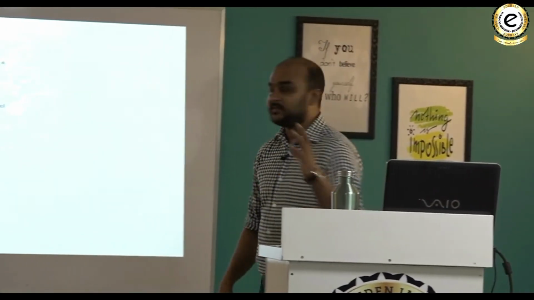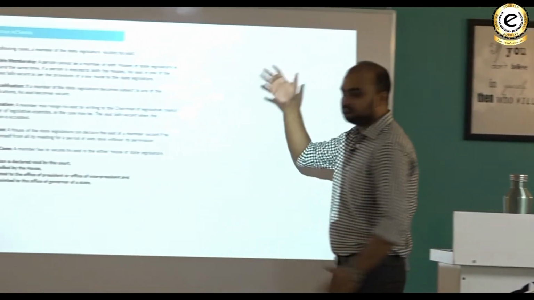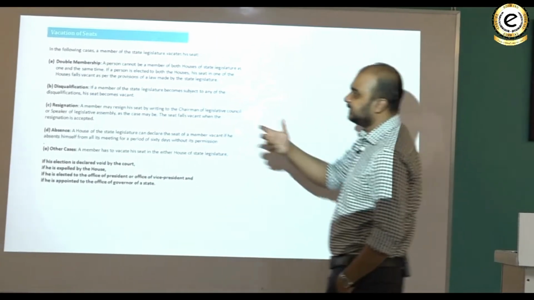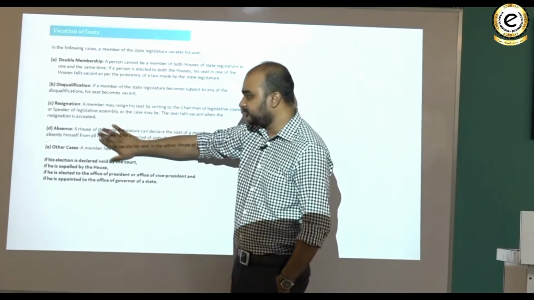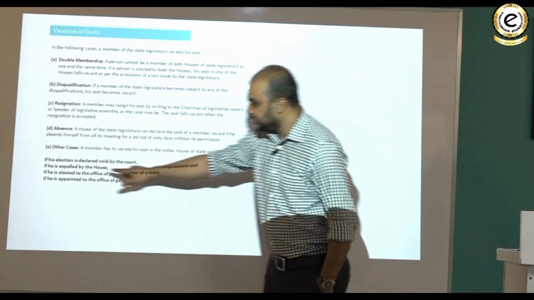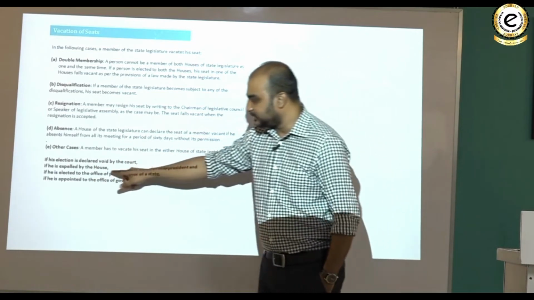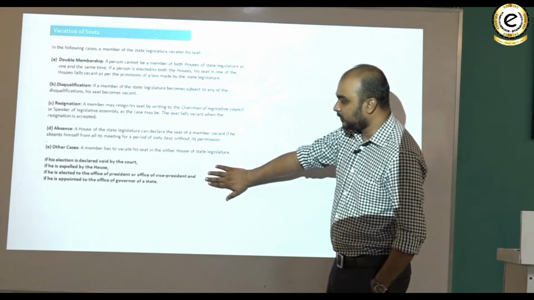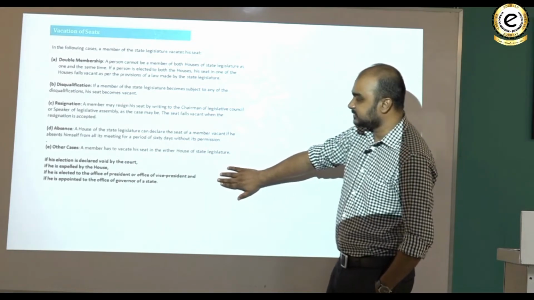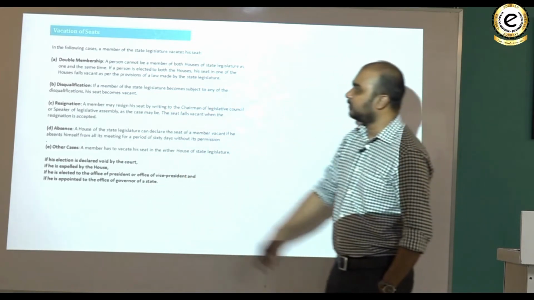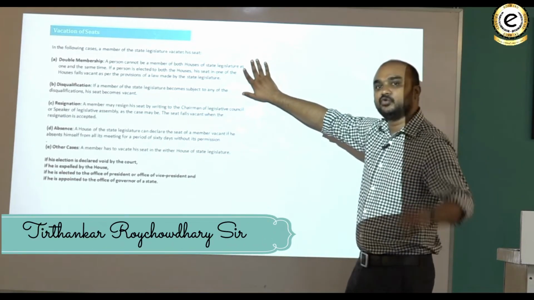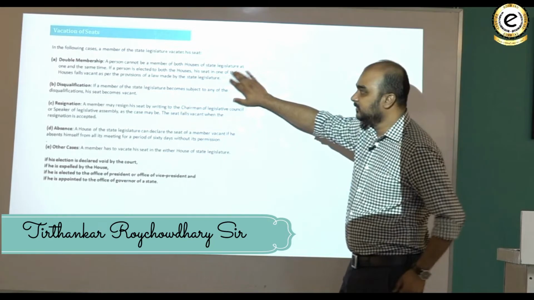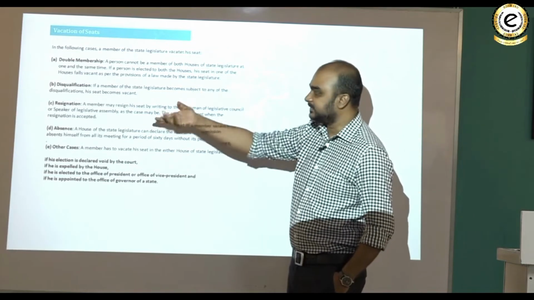Let's have a look at the vacation of seats, and I'm not repeating it one more time. We have already seen it: double membership, disqualification, resignation, absence without information, other cases. If the election is declared void by the court, if he is expelled by the house, if he is elected to the office of the President or the Vice President, if he is appointed to the office of the Governor or of a state. Double membership means that you cannot be a member of both houses. Disqualification is on any ground that we have already seen.